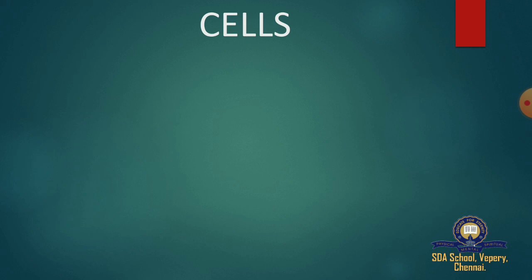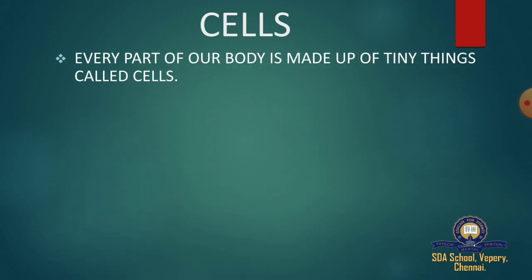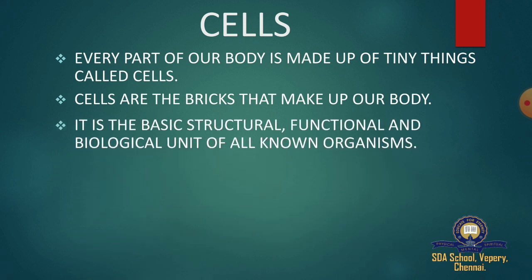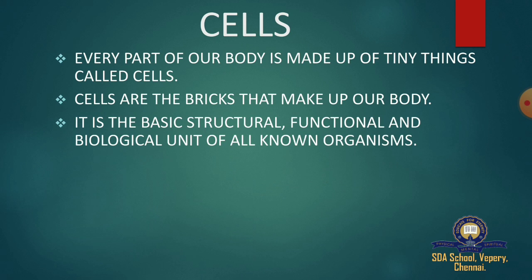Now we are going to learn briefly about cells. So every part of a body is made up of tiny things called cells. So our body is made up of cells. Cells are tiny things. So cells are the bricks that make up our body. So here cells are compared to bricks. It is the basic structural, functional and biological unit of all known organisms.